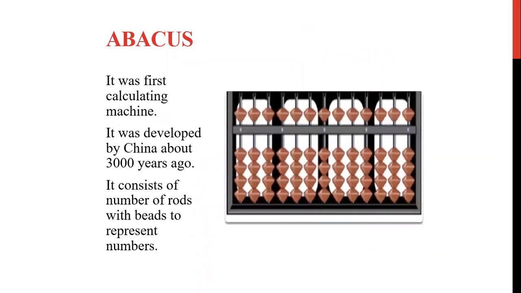Then came China and said, enough is enough, man. Stop counting using fingers. I am going to give you a better device called the abacus, which consists of rods with beads, which represent numbers, as you can all see in this figure.